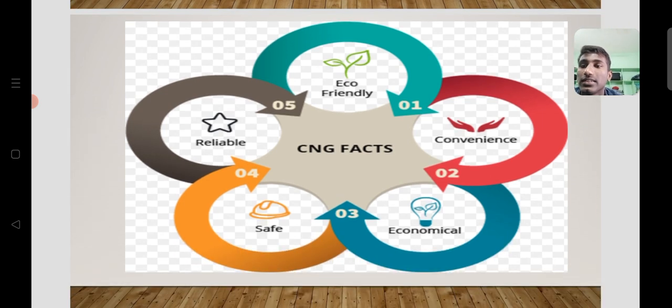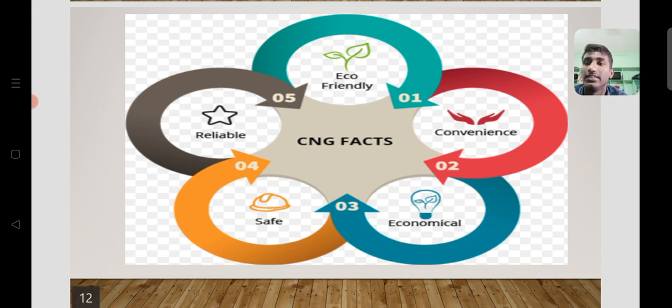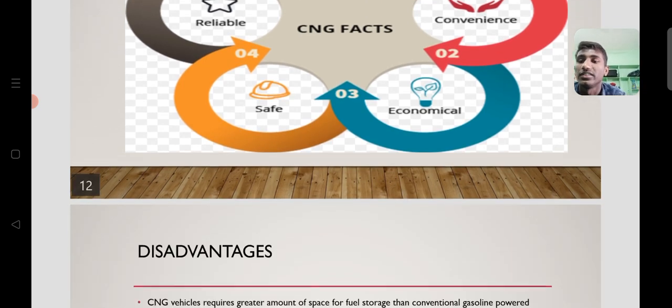Here are the characteristics of CNG. It is reliable, eco-friendly, convenient, economical, and safe. So these are the main facts of CNG, where we can use CNG as a fuel and in many industrial forms instead of petrol, diesel and other types of fuels.